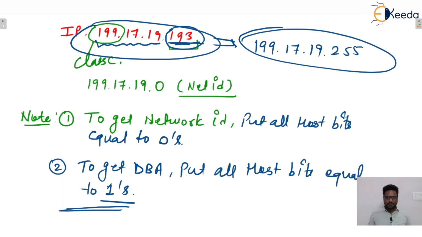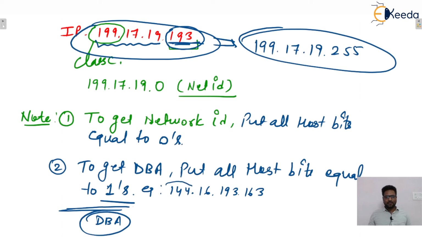Let us consider one example. Let's say one IP address is given to you: 144.16.193.163. What will be the DBA? With this IP address you can identify this is a class B IP address. In class B, from the right-hand side 16 bits are for the host portion. So put all these bits equal to ones. That will be the DBA.